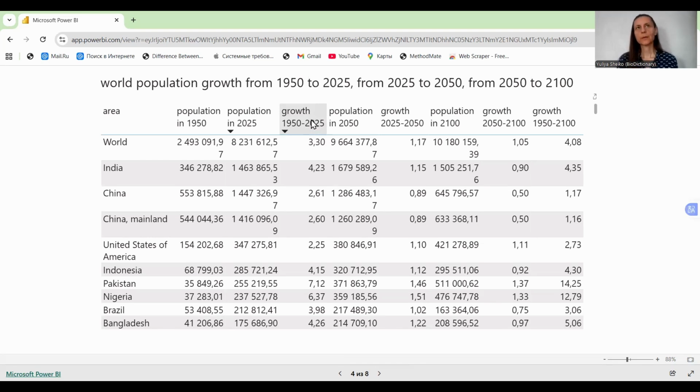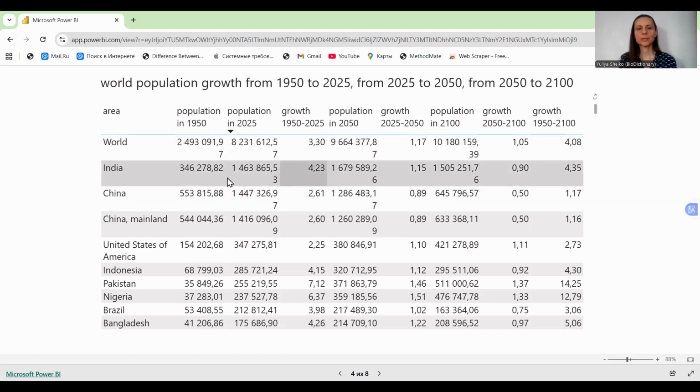This period is characterized by our population having grown 3.3 times in this whole period, and the biggest growth in number of people is in India and China.